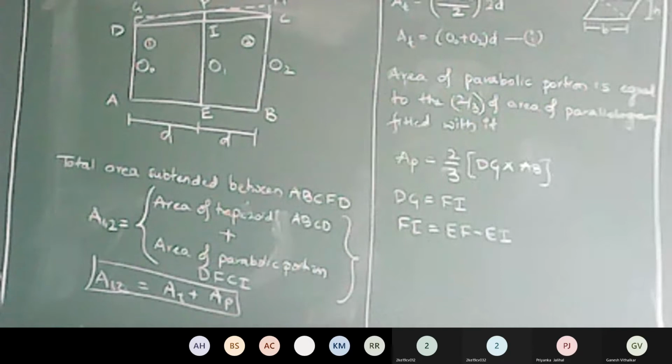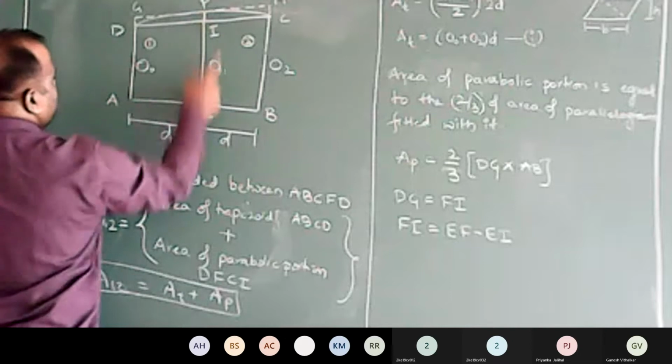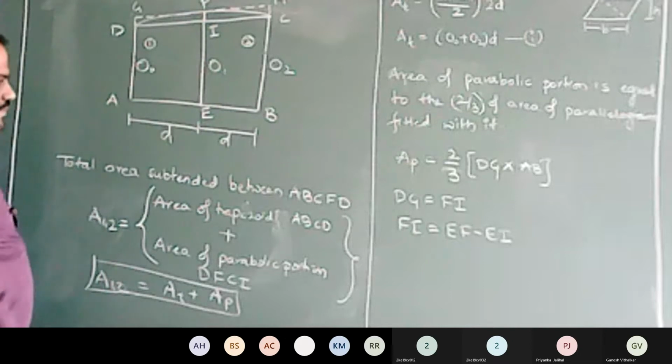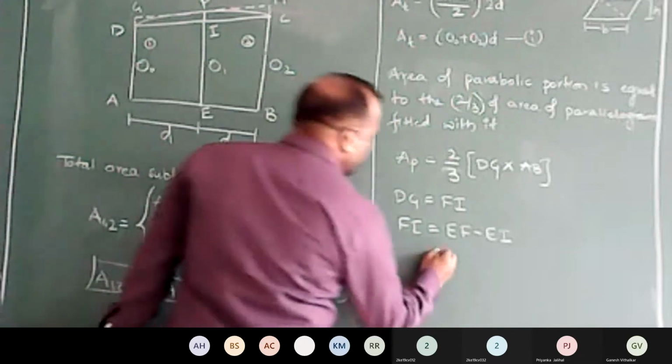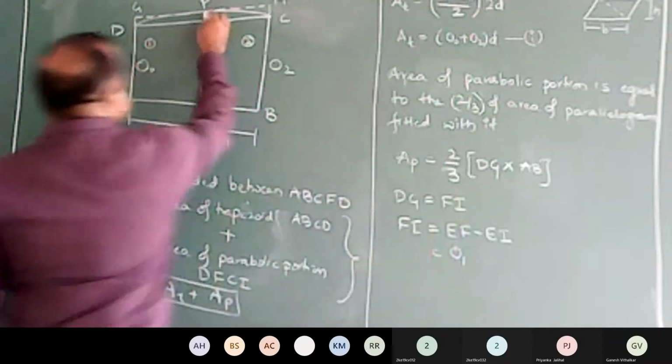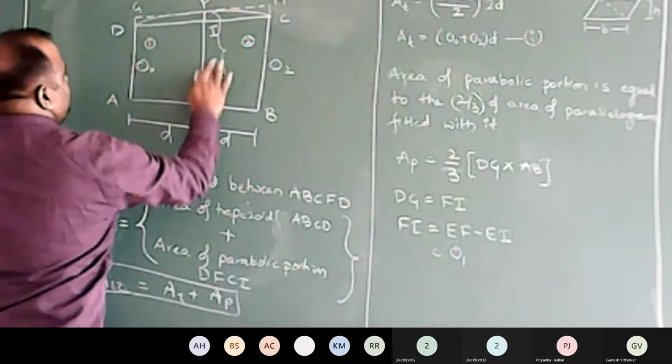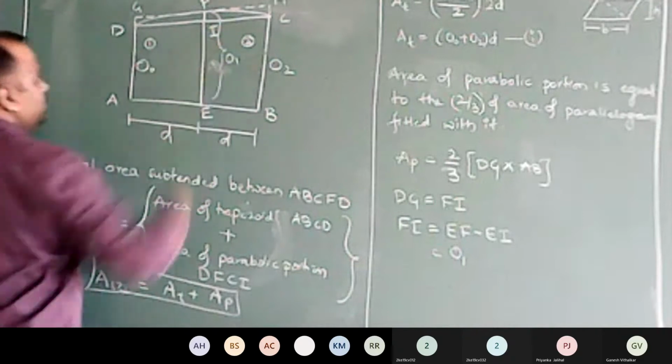Yes, can I mention Fi as EF minus EI? Yes, sir. Okay, right. What is EF actually? What is EF? It's offset, and EF is your O1. Remember, your EF is O1. This whole thing is your O1.